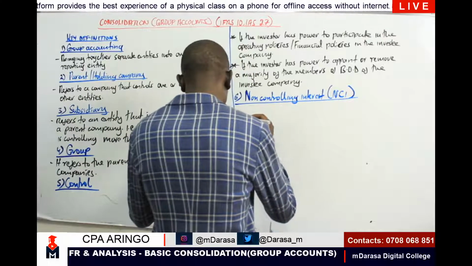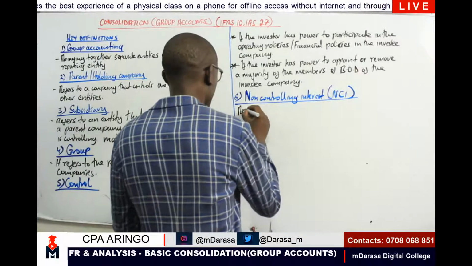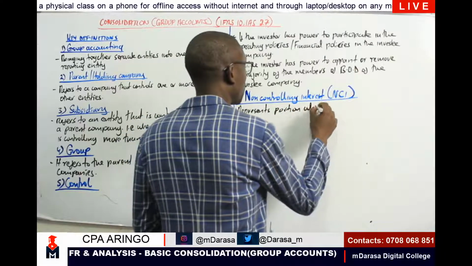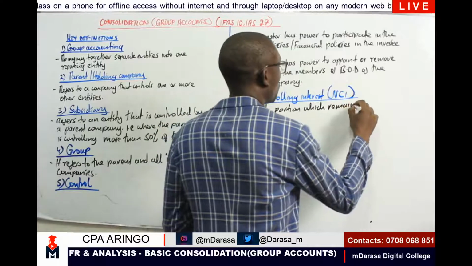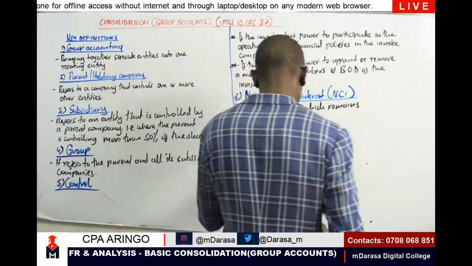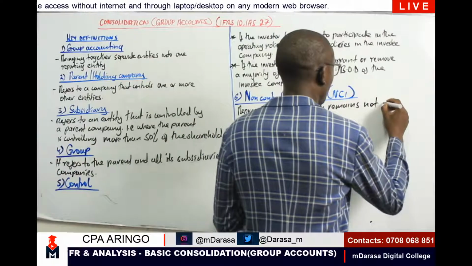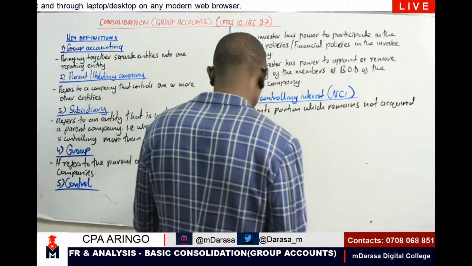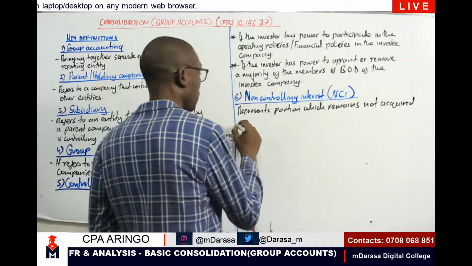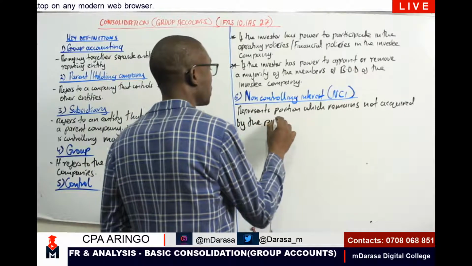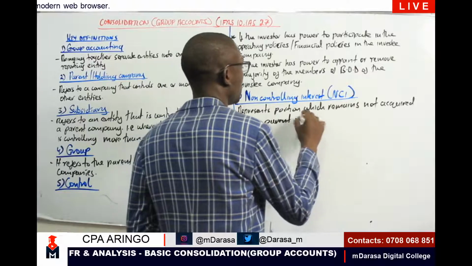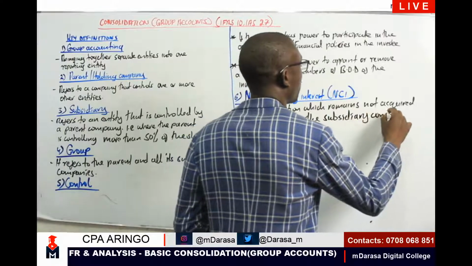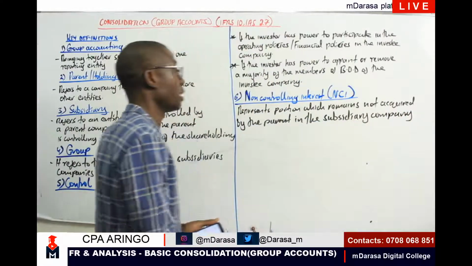And this is what Mwalimu is saying, that NCI represents the portion which remains not acquired by the parent in the subsidiary company.